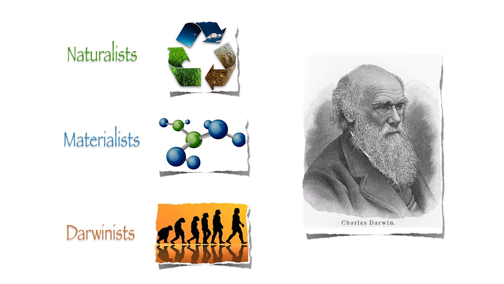Now, many naturalists, materialists, and Darwinists do not believe in God, heaven, angels, man having a soul, or anything related to the supernatural world. They believe in only those things pertaining to the natural, material world, things composed of matter, things that can be seen, touched, and so on. Many naturalists and materialists were delighted with Darwin's work and his theory of evolution. For them, it strengthened their belief in a natural, material world and further eliminated the need for God.